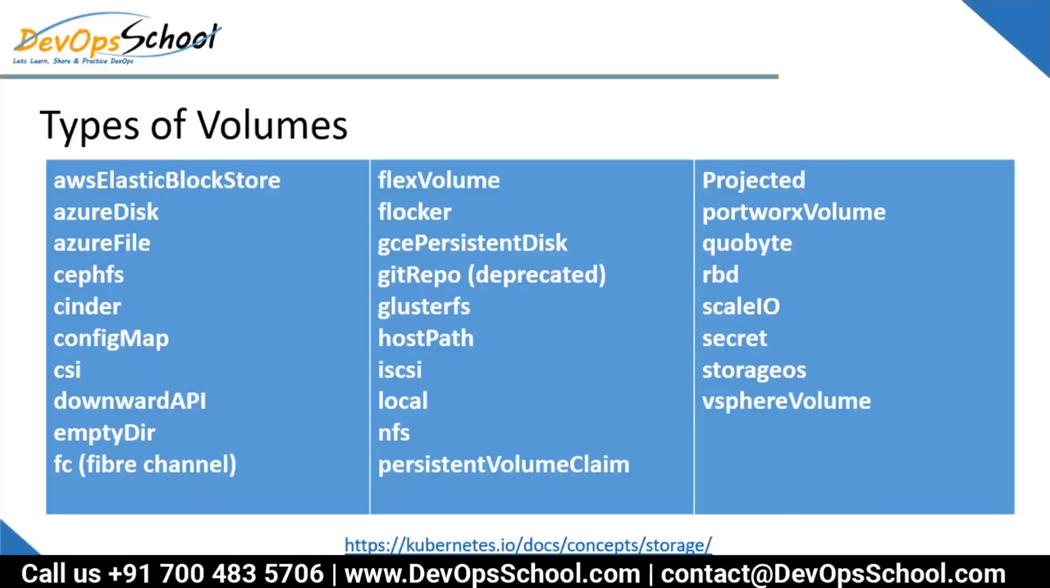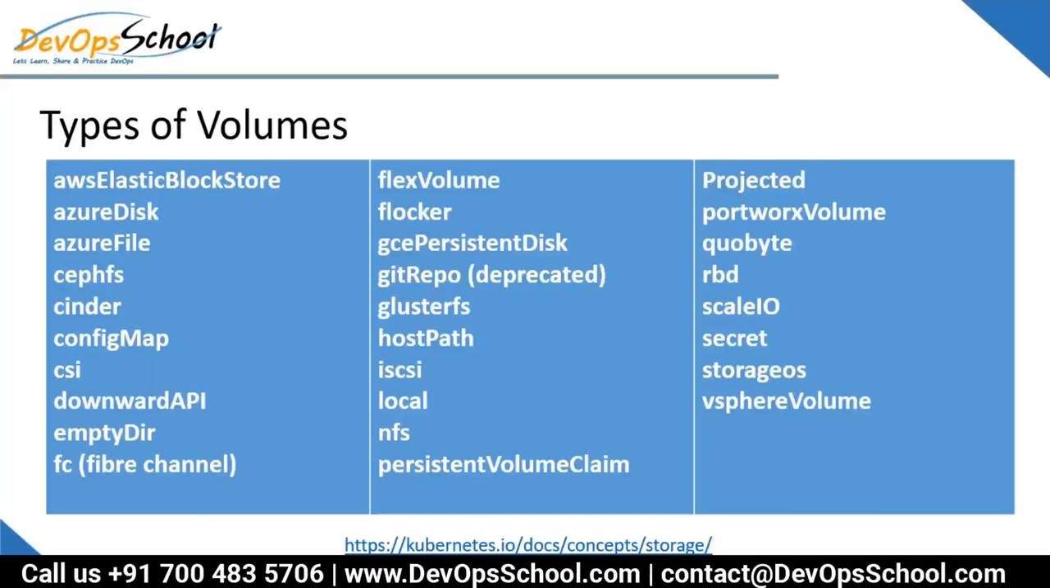Look at this: AWS, Azure, Cinder, config map, emptyDir, host path, git repo got deprecated by the way, and so many types, like vSphere volume, and many things. So these are the volume plugins which help Kubernetes understand the external storage. And again, this storage gets attached to the pod and mounted inside the container for the persistency of the data.